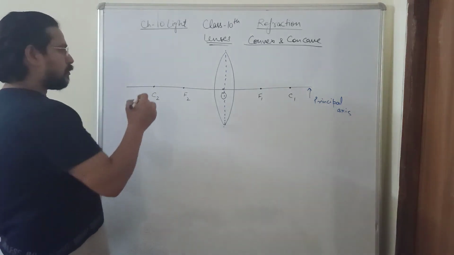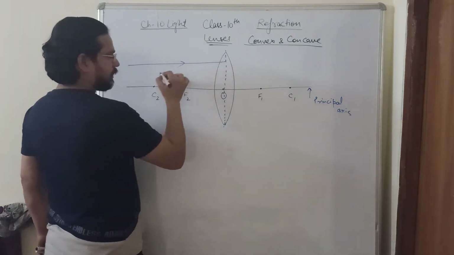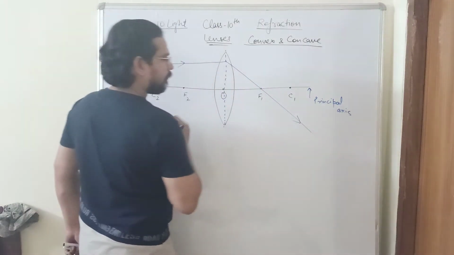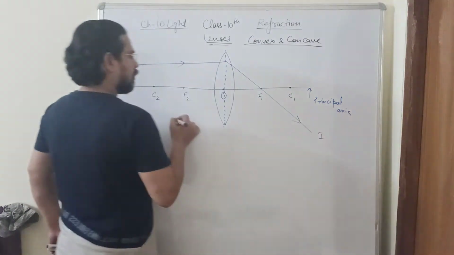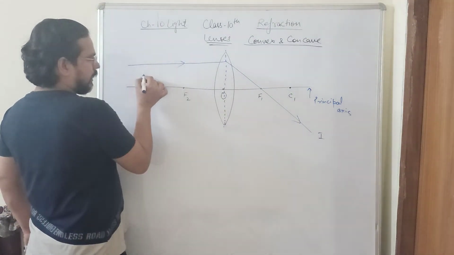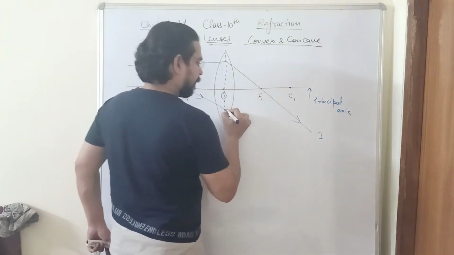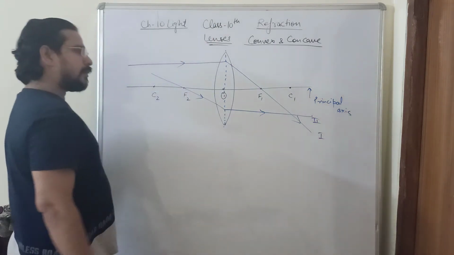So you can remember the rules like this. Any ray of light coming parallel to the principal axis will bend such that it will pass through the focus of the lens. The first rule. The second rule, any ray of light which is coming through the principal focus will become parallel to the principal axis. Second rule. So very much similar to the mirror.